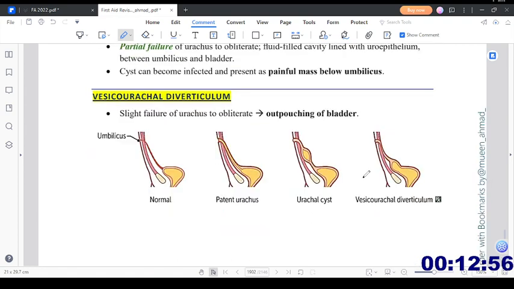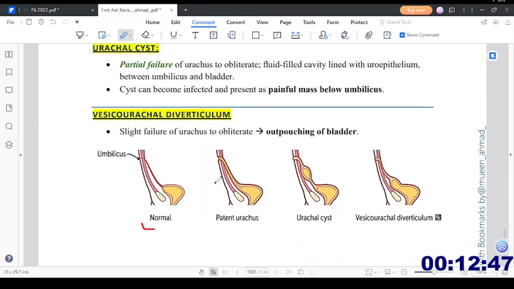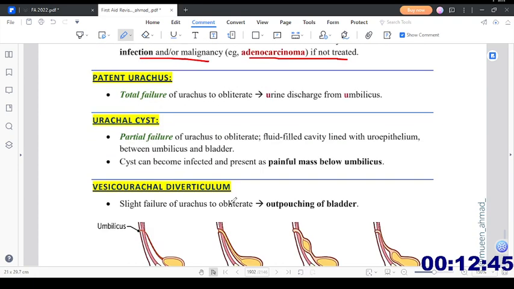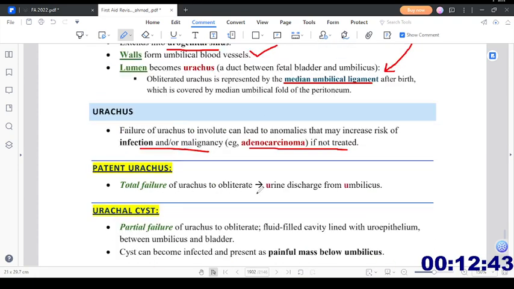So here are some pictures. This is the umbilicus, and normally there is just a fibrosed connection between the bladder and the umbilicus. If it is not closed, that is called a patent urachus. Total failure of the urachus to obliterate means urine discharge from the umbilicus can be seen.